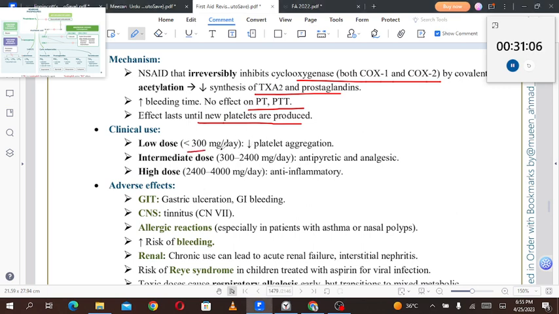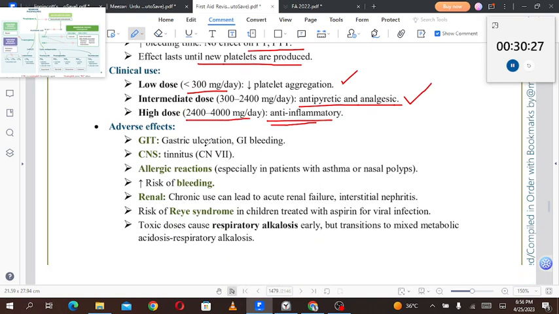Low dose, less than 300 mg per day, decreases platelet aggregation. Intermediate dose, 300 to 2400 mg per day, is used as antipyretic or analgesic, and high dose, 2400 to 4000 mg per day, is anti-inflammatory. So you must remember these doses. In low dose, for example, you give prophylaxis to a patient who is at risk of developing myocardial infarction, from stable plaques becoming unstable plaques, so we give aspirin prophylaxis at less than 300 mg per day. In the intermediate dose, antipyretic and analgesic effects are obtained, and in high dose, anti-inflammatory effects.